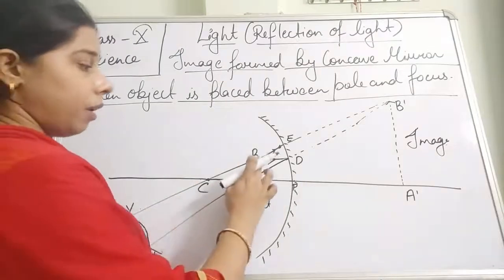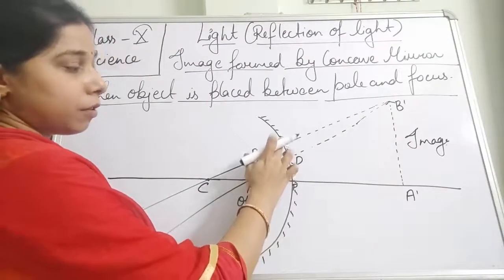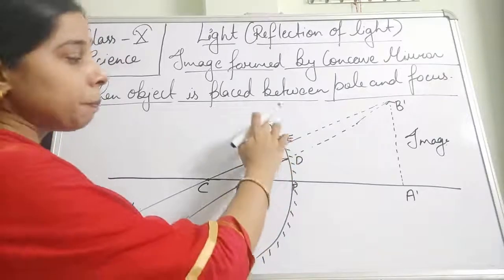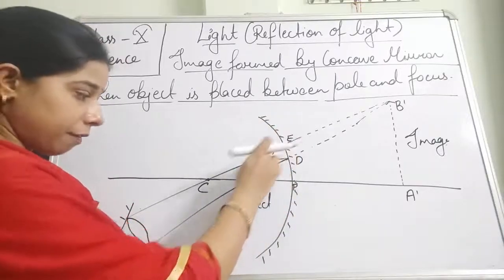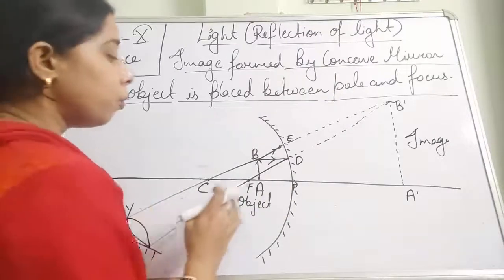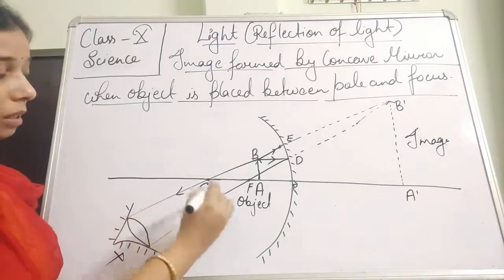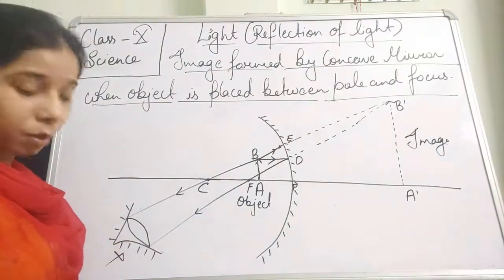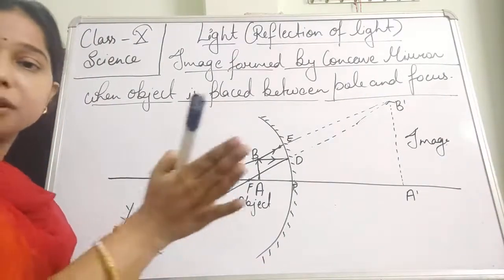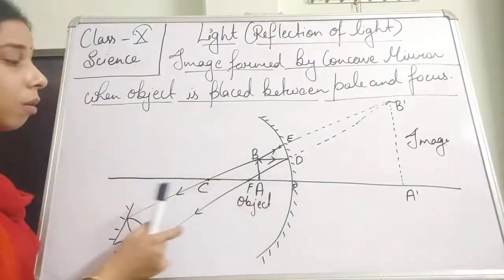While a ray of light which goes to the reflecting surface, after reflection passes through the center of curvature. You will find here that these rays never meet at a point because they are diverging in different directions. Since they are going in different directions, they will not meet.